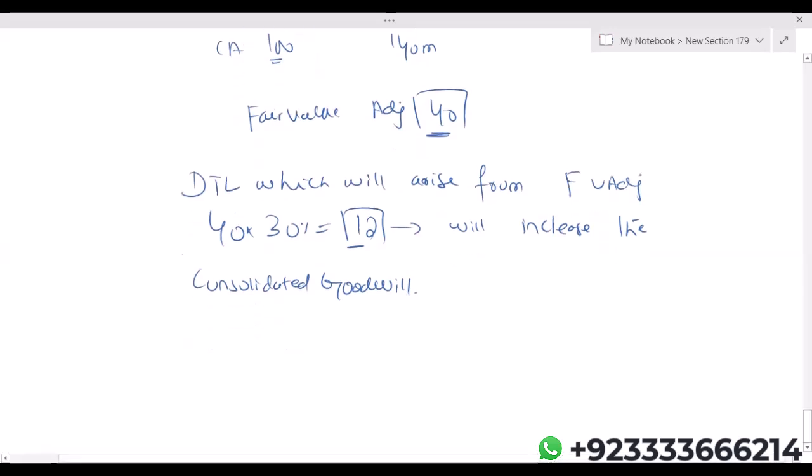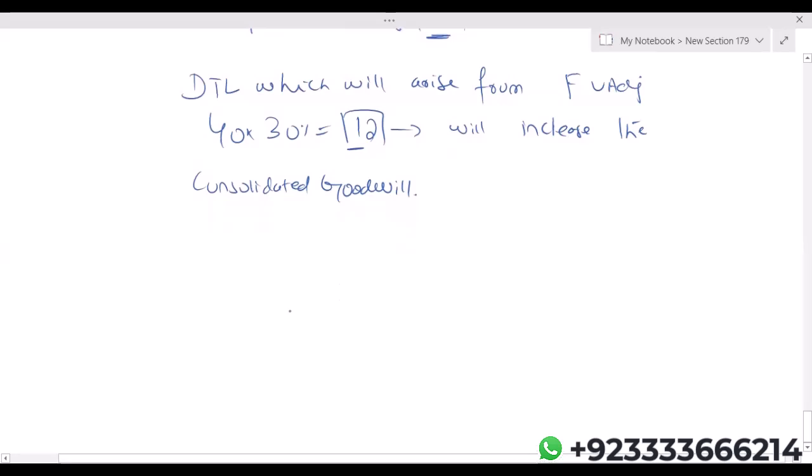Okay, now one more thing. That is intra-group trading of goods.